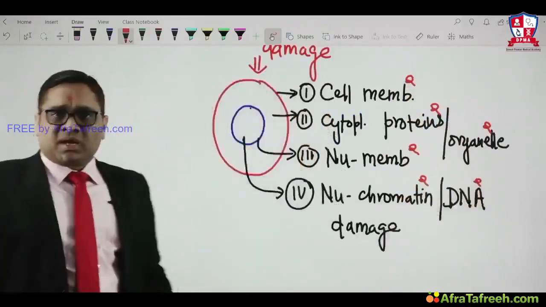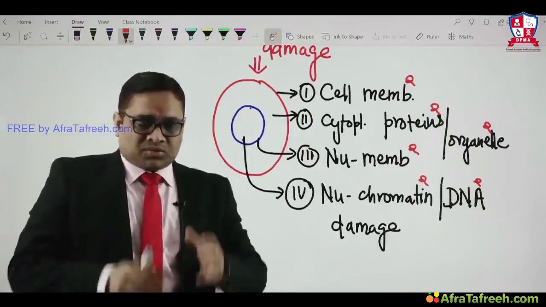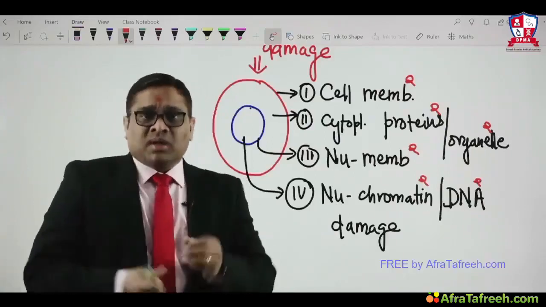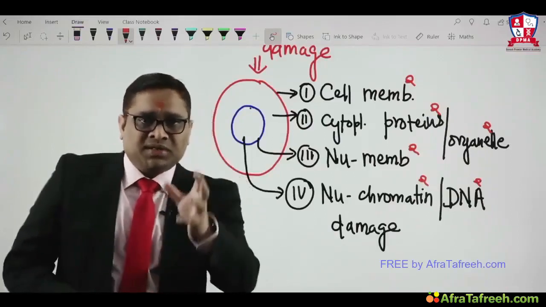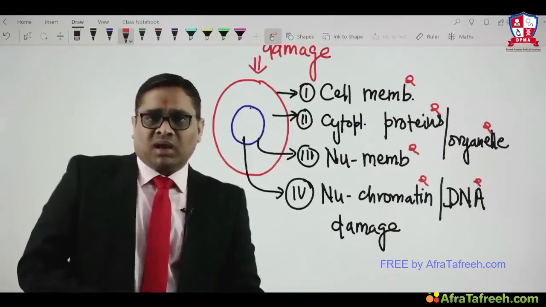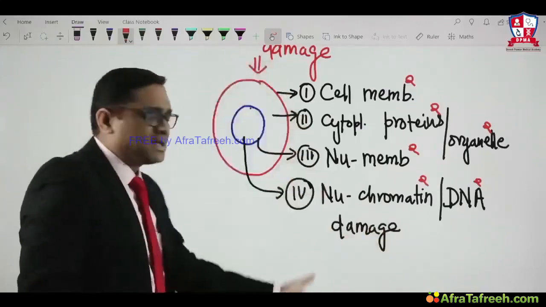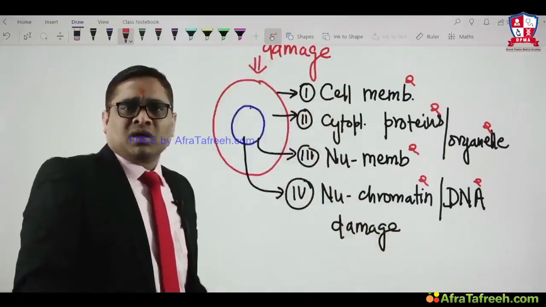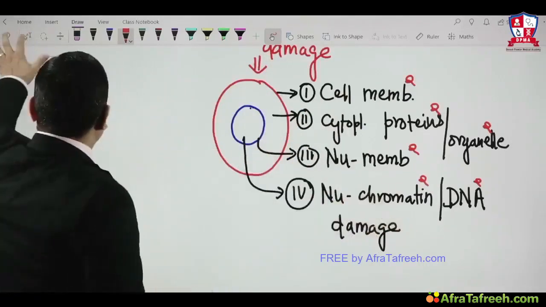All these will be targets of free radicals. That means everything will be damaged by free radicals. So that is why cell injury is very important to understand with respect to free radicals. Free radicals are the reason for damage of any cell, and that is why cellular injury happens. These are the targets where they act.